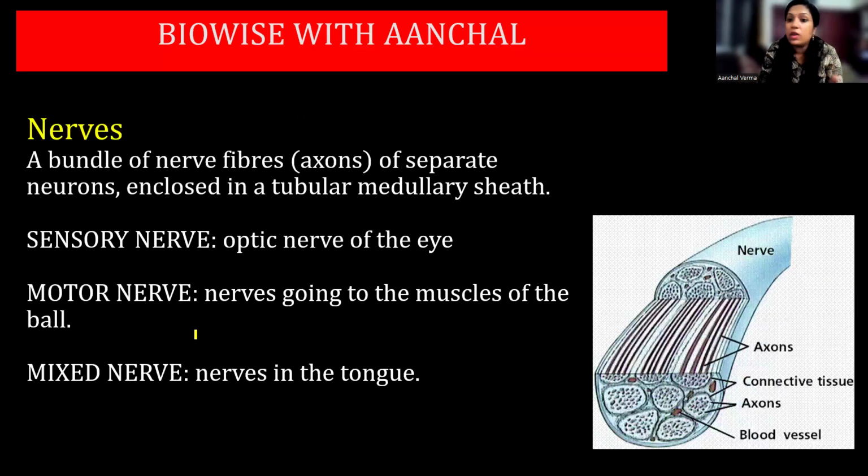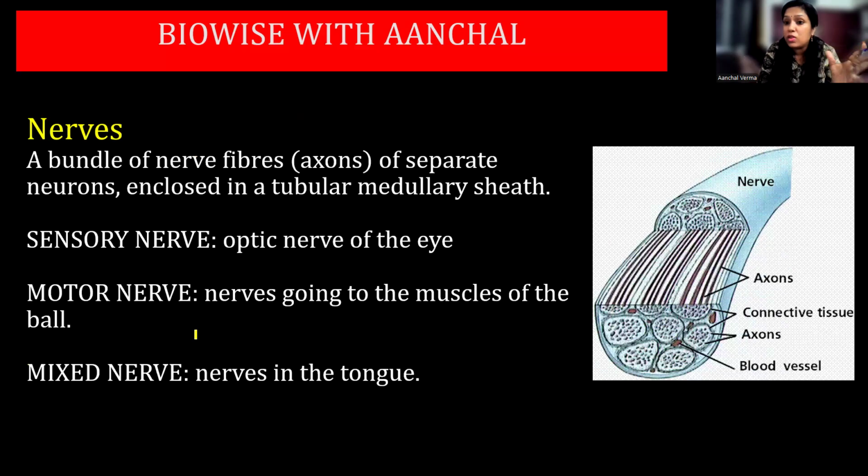So, this is neurons. When so many neurons come together, they form nerves. A bundle of nerve fibers, axons of the separate neurons enclosed in a tubular medullary sheath, is called a nerve. Sensory nerve, for example, your optic nerves. When you see things, you are taking information to your brain.